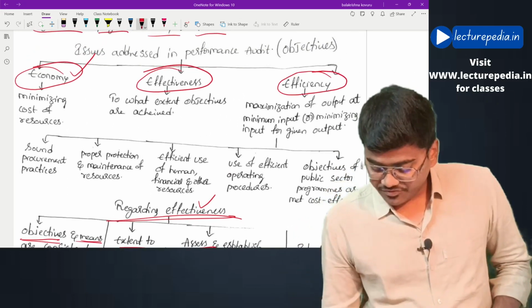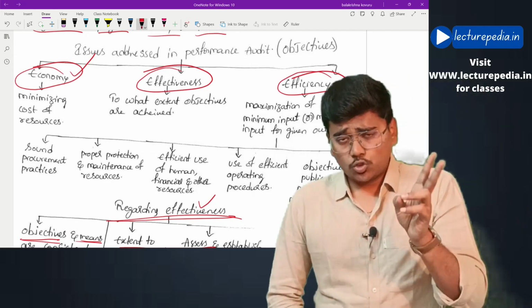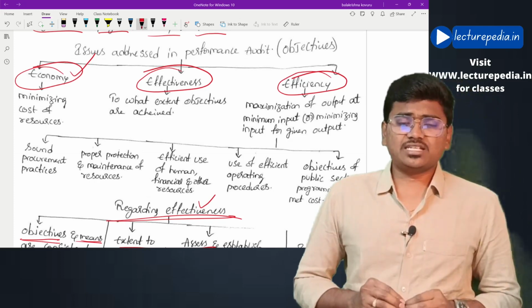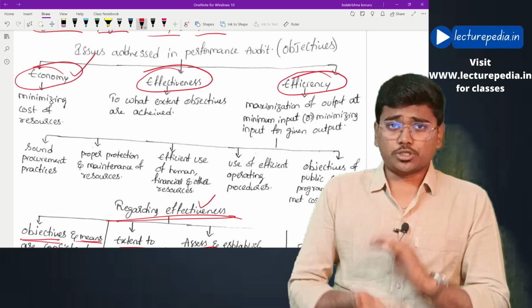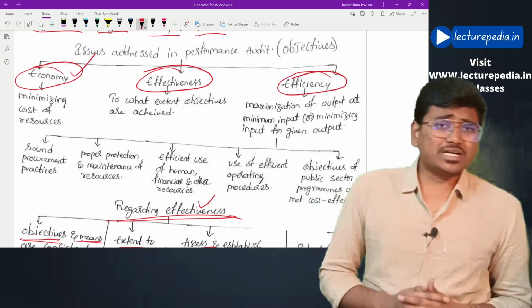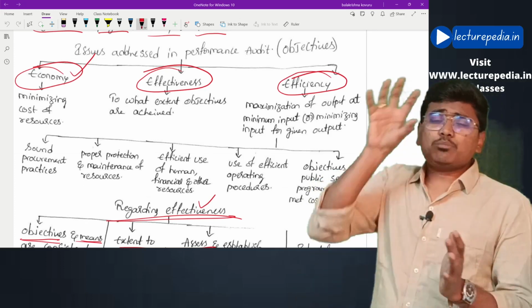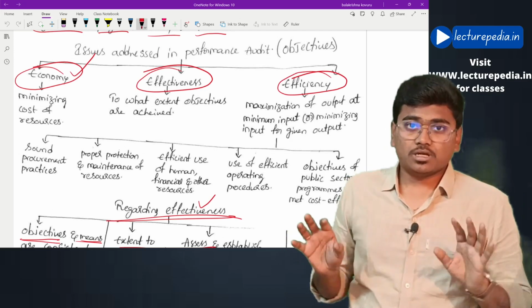Coming to efficiency. Now, efficiency can be understood in two ways. Generally, efficiency is the relationship between input and output. The first way to understand efficiency is achieving maximum output at a given level of input. This is the first way.